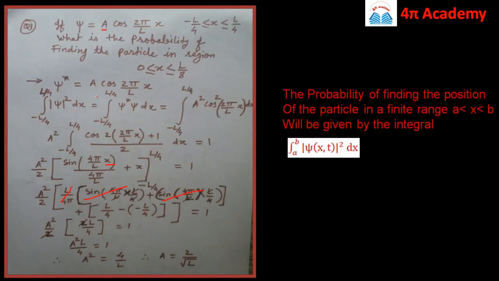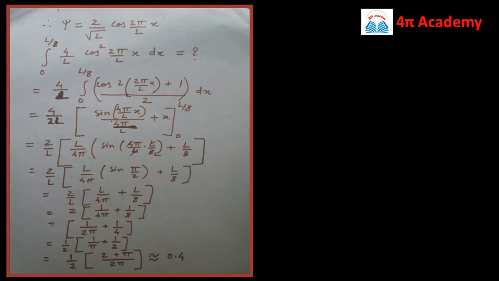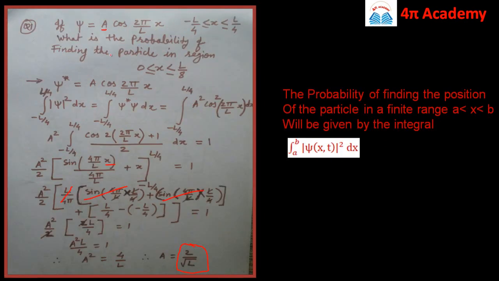So now we come to know the value of this constant a, which is 2 divided by root of L. So let us substitute this value of a in this wave function psi. So now we get the normalized wave function psi as psi is equal to 2 by root of L into cos of 2 pi by L into x. Now we have been asked to find the probability.